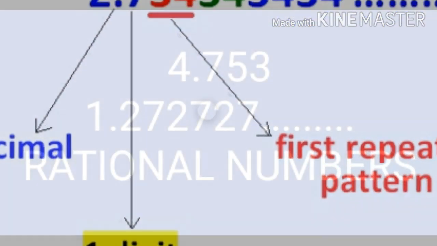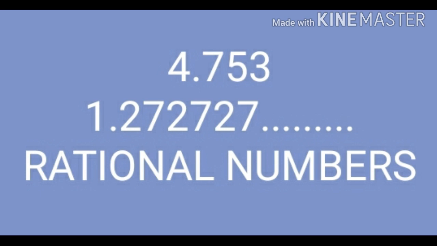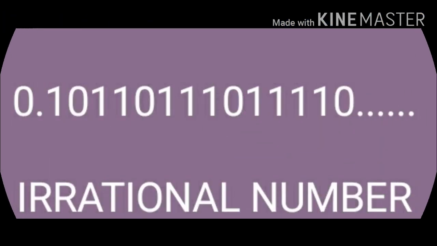Now suppose when you consider the number line, and if you get numbers like 4.753 whose decimal expansion is terminating, or a number like 1.272727 and so on whose decimal expansion is non-terminating recurring, can you conclude that it is a rational number? The answer is yes. Numbers having terminating or non-terminating recurring decimal expansion are rational numbers, as they can be expressed in p by q form, where p and q are integers and q is not equal to 0.